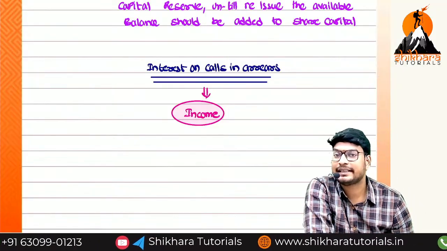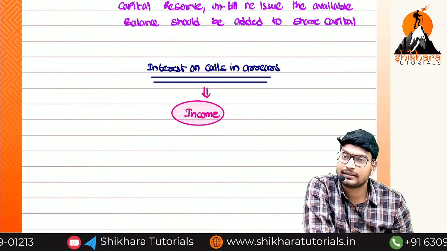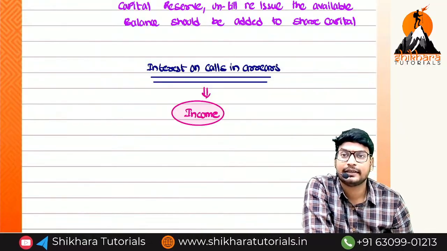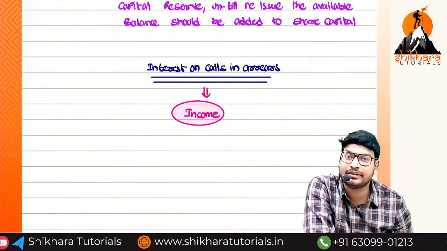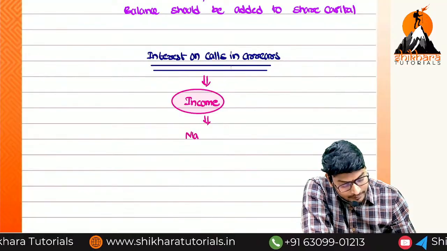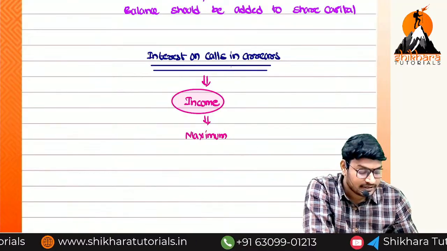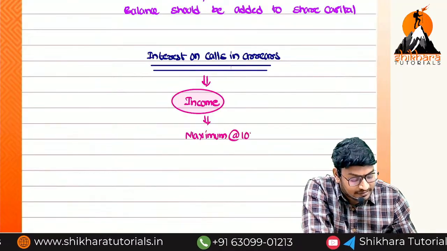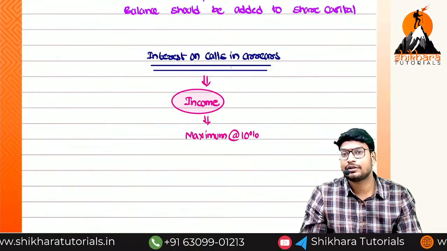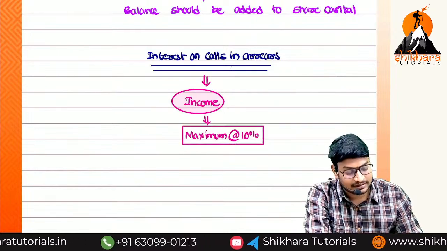What is the meaning of interest on calls in advance? Calls in advance is like a liability. On liability, interest means we have to pay. So interest on calls in advance is an expense. Interest on calls in arrears is an income, because it is an asset. On the asset we need to receive the interest. So the maximum interest on calls in arrears we can collect is at the rate of 10%. If you want, you can collect less than 10, but you should not collect more than 10. This is the limit specified by the Companies Act 2013.